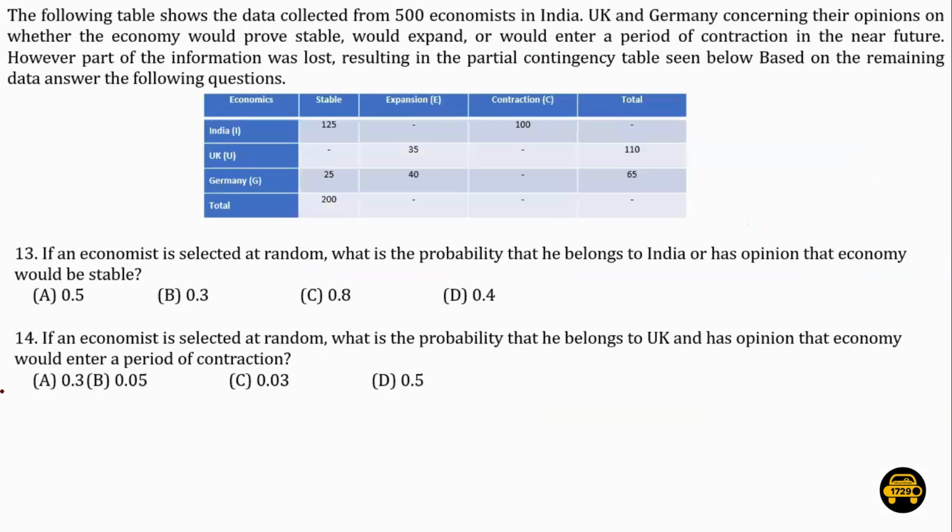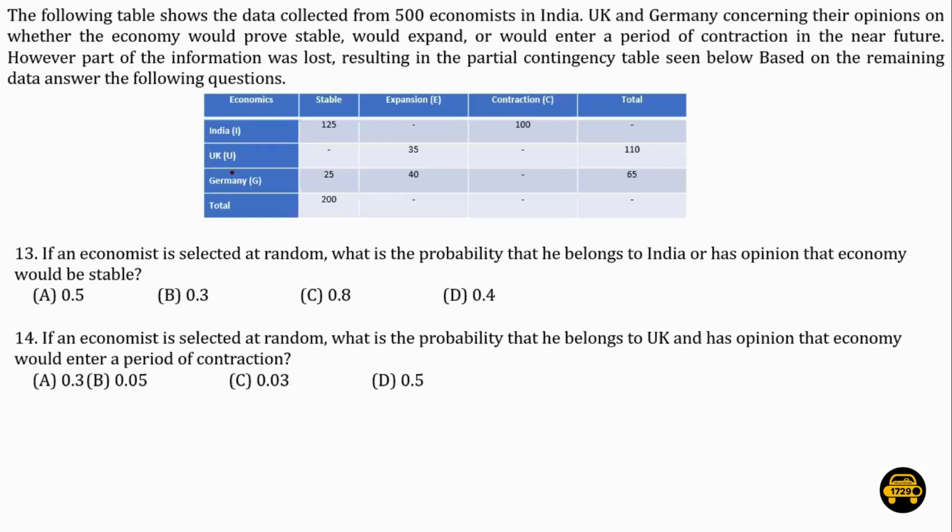All right, so let's have a look at this set. This is a set based on probability, a very basic one. The following table shows the data collected from 500 economists in India, UK, and Germany concerning their opinions on whether the economy would prove stable, would expand, or would enter a period of contraction in the near future. However, a part of the information was lost, resulting in a partial contingency table, as shown below. Based on the remaining data, we have to answer the questions, right?